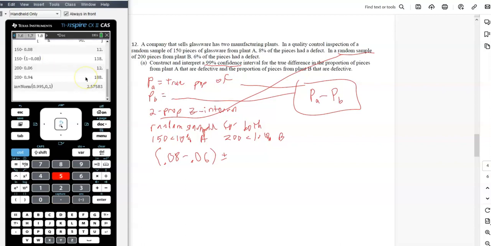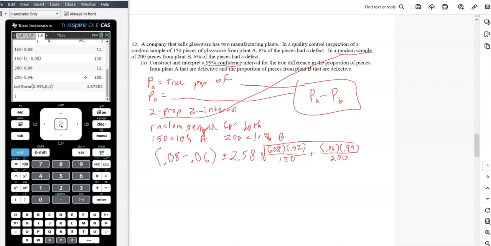Okay, so we get 2.58, times the square root of, and there's going to be a lot in here, so this is going to be 0.08 times 0.92, pq over n, which is, for the first one, 150, plus, and if you need these formulas, they're on your formula sheet, 0.06 times 0.94 all over 200.